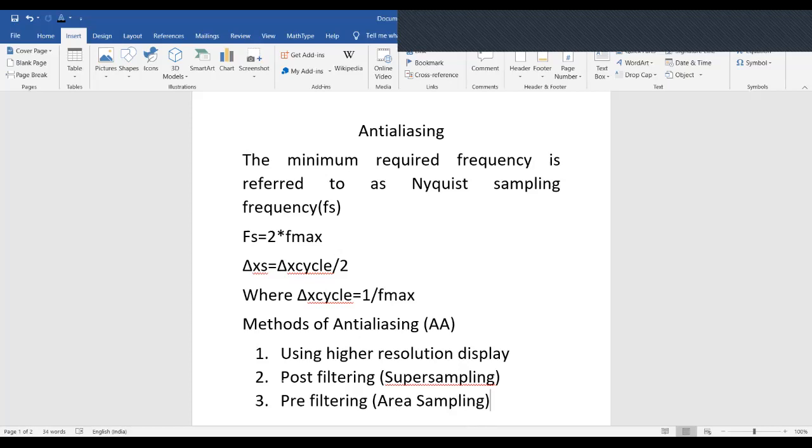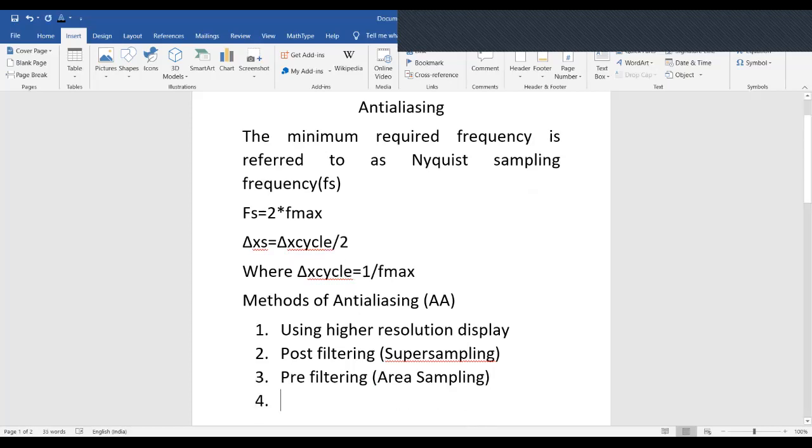Okay, now let us go to the fourth method. The fourth method is pixel phasing. What is pixel phasing? It is a technique to remove aliasing. Here, pixel positions are shifted to nearly approximate positions near the object geometry.